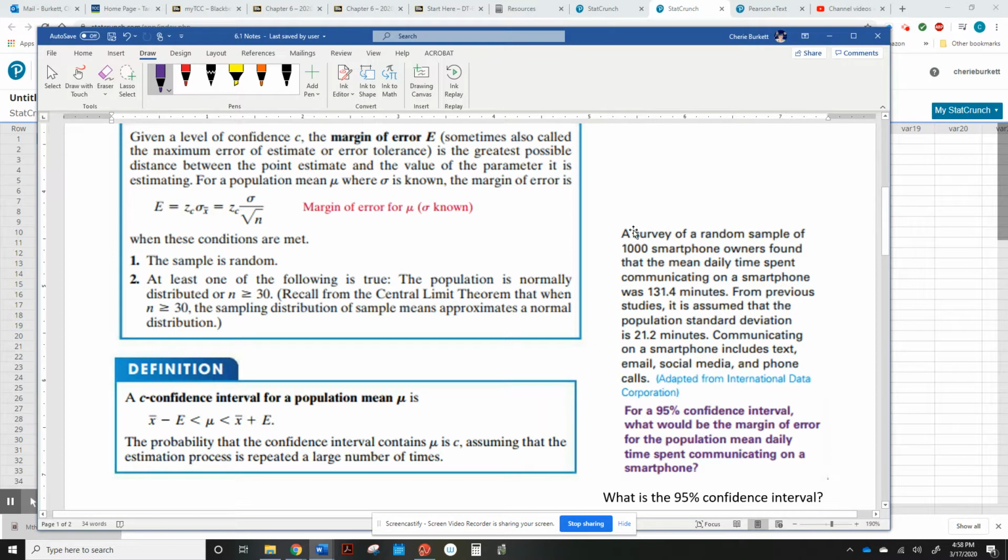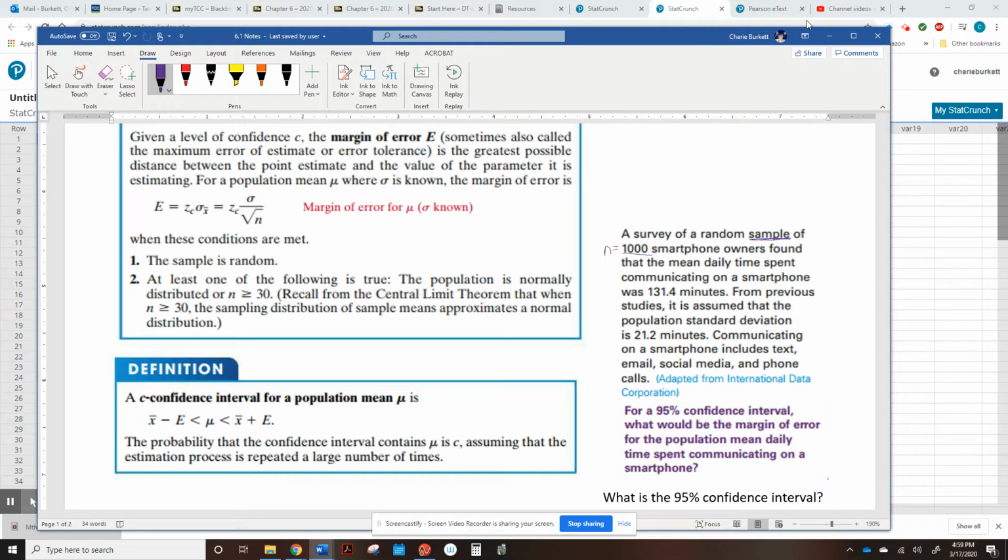So your problem would read, the survey of a random sample. There's your first keyword right there. It tells you right there that you're dealing with a sample. Okay. So you're dealing with a sample of 1,000 smartphone owners. So we know that your sample size is 1,000.